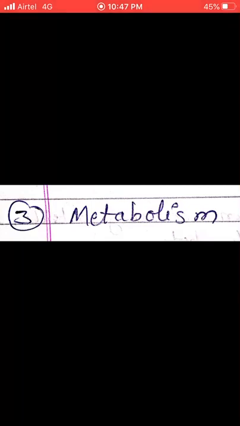So the third step: every living organism must be doing metabolic activity. You might have heard this word when someone visits a doctor, and if he is not gaining his health or something is not good with his digestive system, the doctor says there is some metabolic problem, the metabolic process has slowed down, or fatty liver. They are all related to the metabolic activity of human beings. That's why a person consuming too much food may still not gain weight, and some people who are not eating much still gain weight. It is directly or indirectly related to the metabolic activity of the human being.